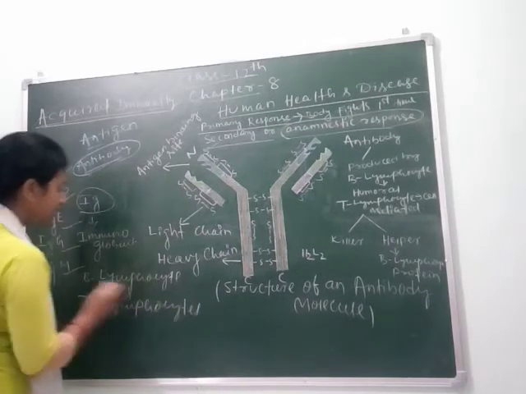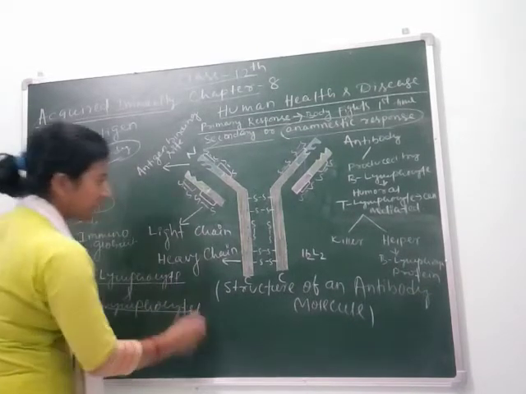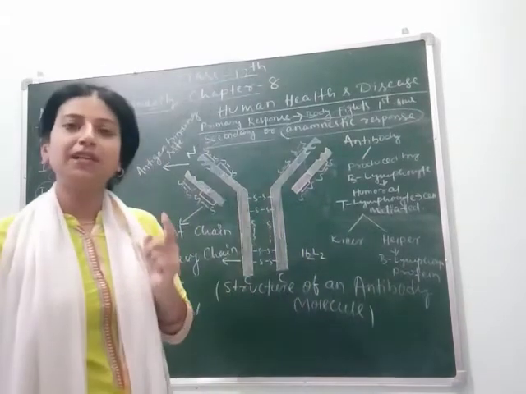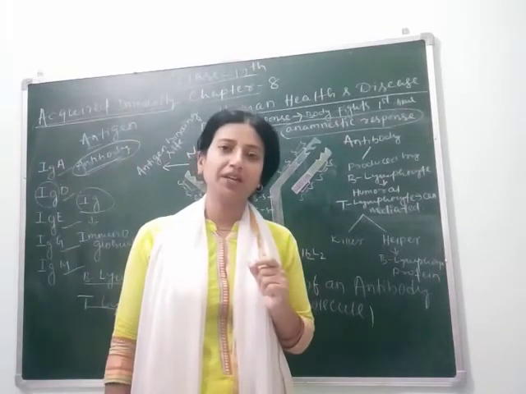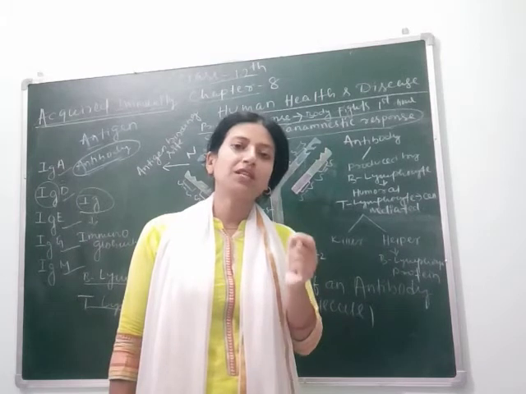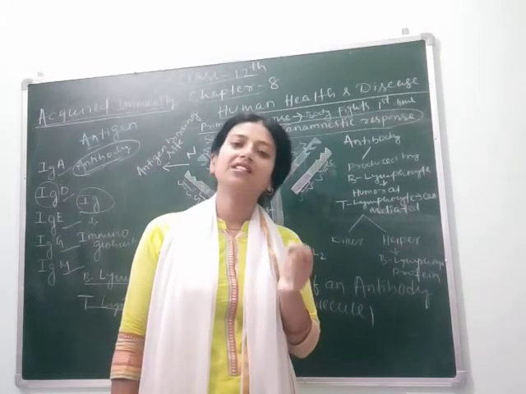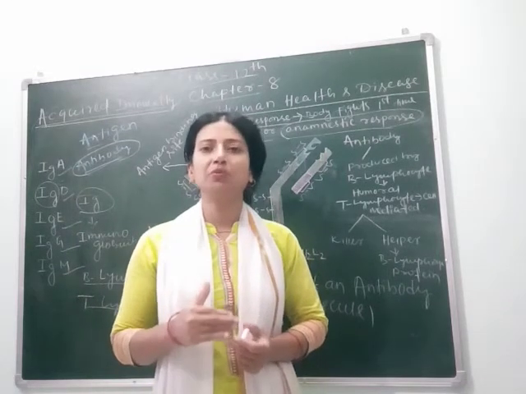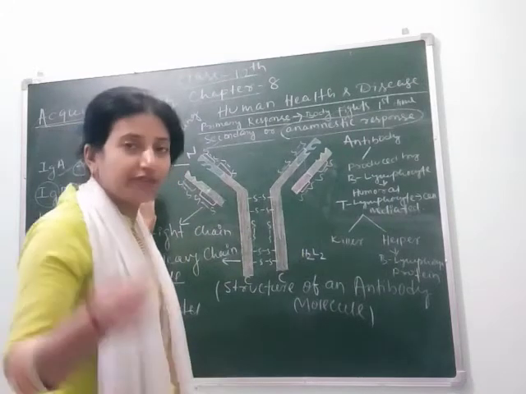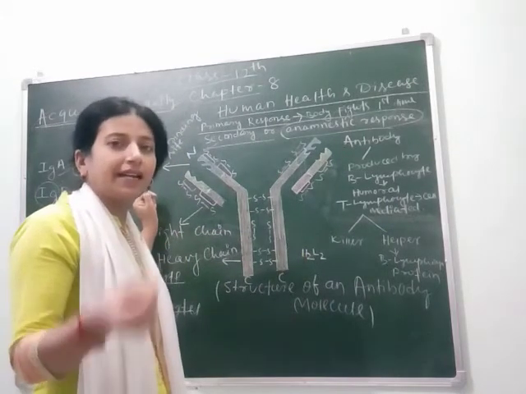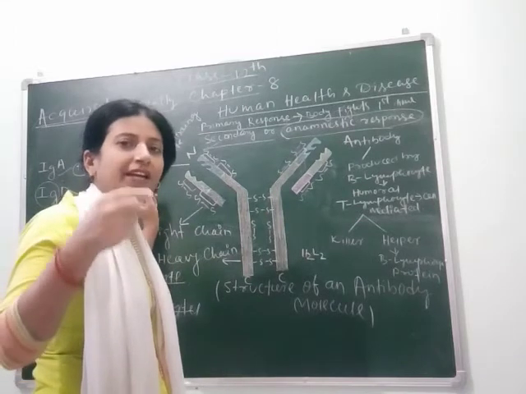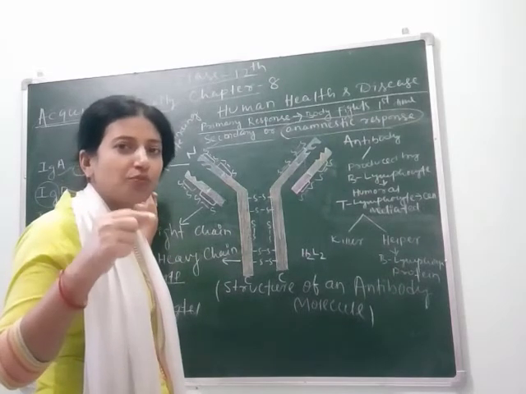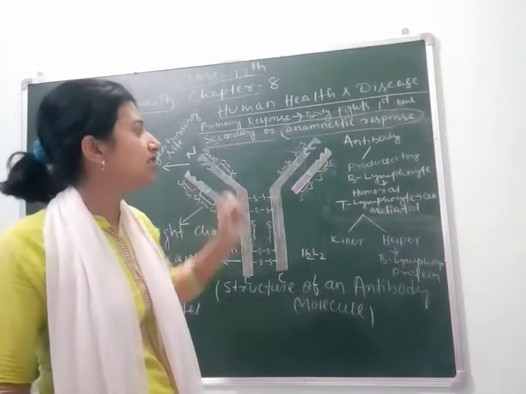So let's understand what is B lymphocyte and what is T lymphocyte. B lymphocyte gives us humoral immunity, and it also produces the protein which fights against the microorganism. What is humoral immunity? Humoral immunity means memory based immunity, which I have already told you: when our body is attacked a second time by the same pathogen, then our body creates the anamnestic response against it. So this is called humoral immunity or memory based immunity.